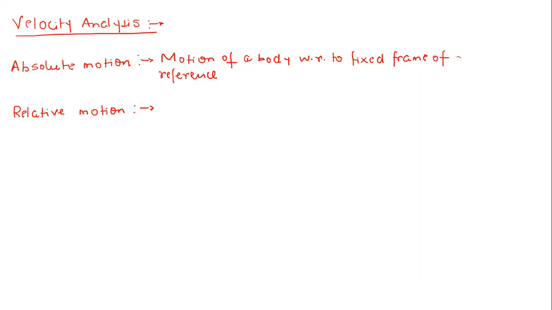But since we fix our frame of reference to the Earth, we can treat that frame of reference as a stationary frame of reference. So when we define the motion of a body with respect to a fixed frame of reference that can be fixed to the Earth, we term that motion as absolute motion. But in actual, no motion is absolute, because the Earth is also rotating, correct? Now, let us talk of relative motion.